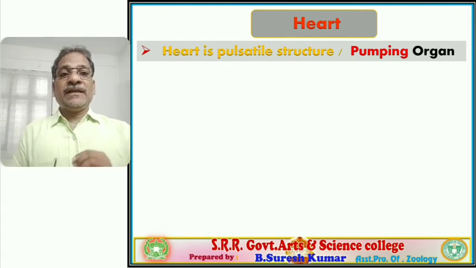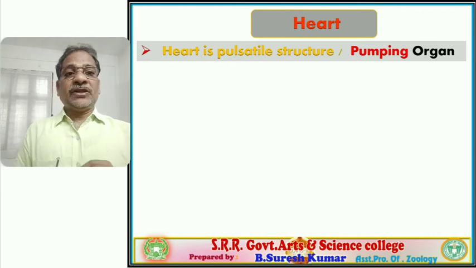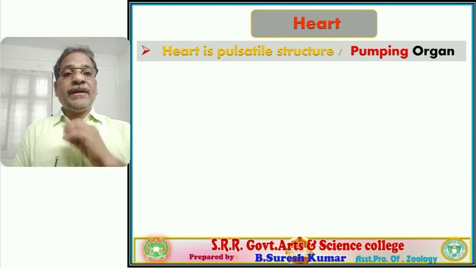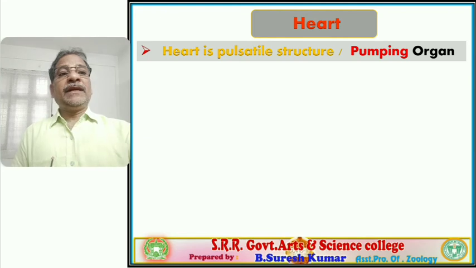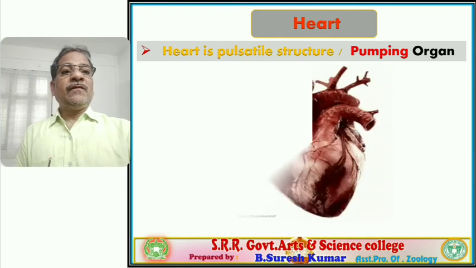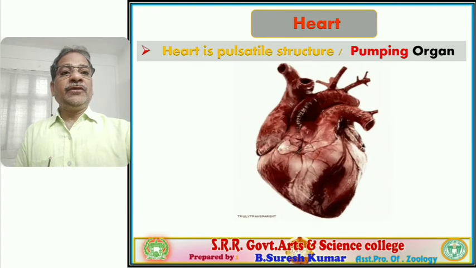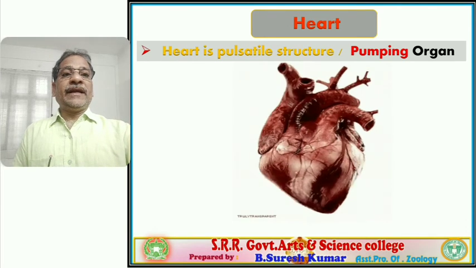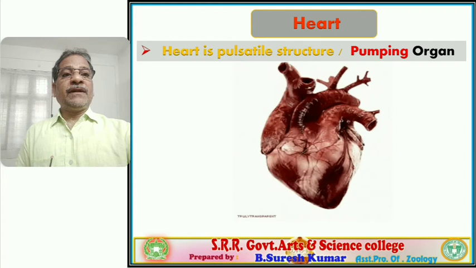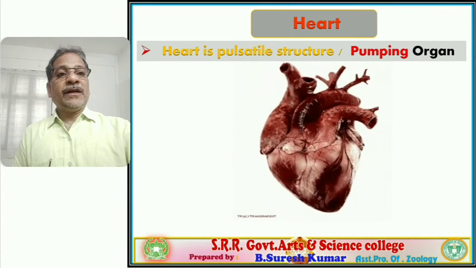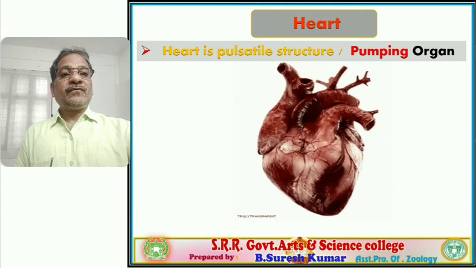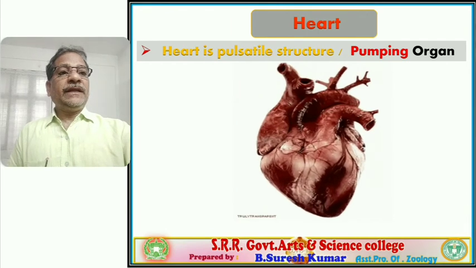Remember, students, the heart is a pulsatile structure. Otherwise, it is a pumping organ. It pumps the blood into blood vessels. You observe this visual representation, in what way the heart shows contraction. You observe, it is a pulsatile phenomenon. The clear visual is there, right?